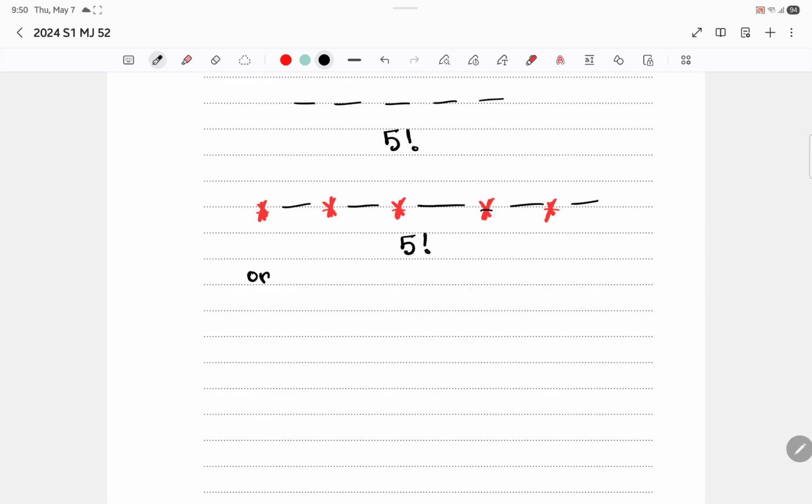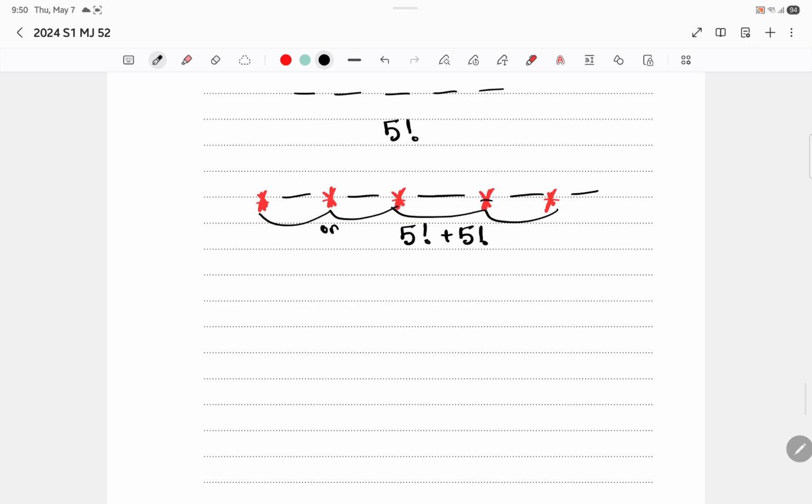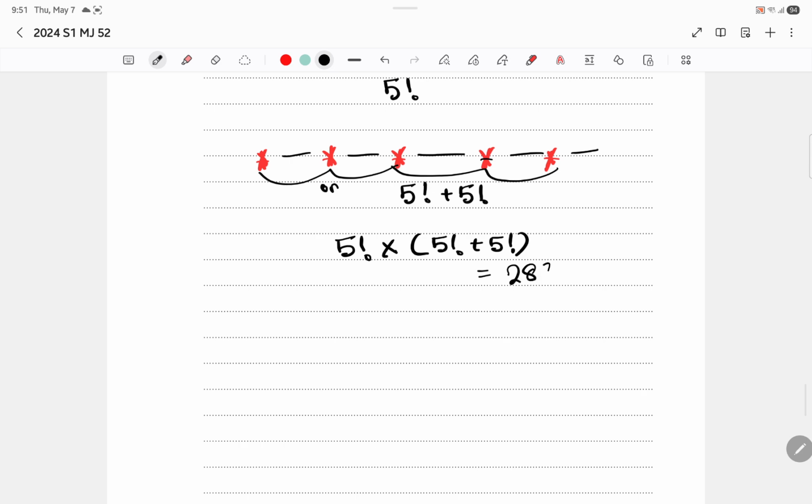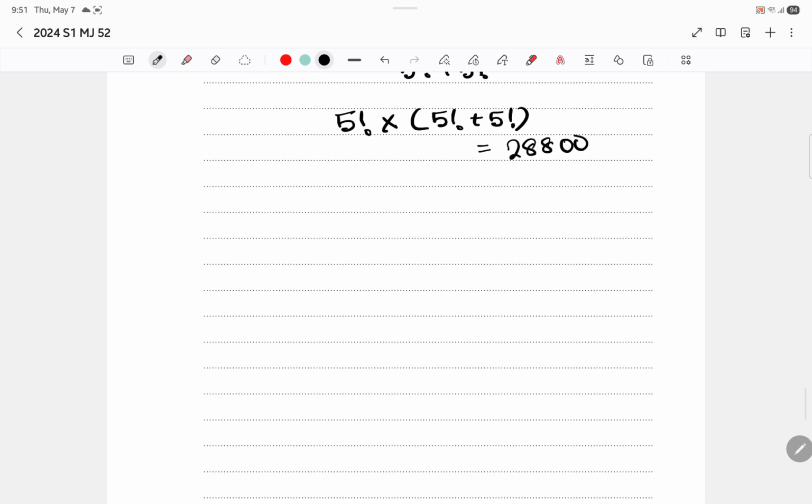Or instead of the consonants first, the vowels can be first either, right? So internal arrangements with this either. So plus 5 factorial for that. Hence the or, right? So plus 5 factorial. And now if you multiply all this, which means 5 factorial into 5 factorial plus 5 factorial, that should give you the number of combinations, not the probability. Turns out to be 28800, but it says probability, so we have to divide this.